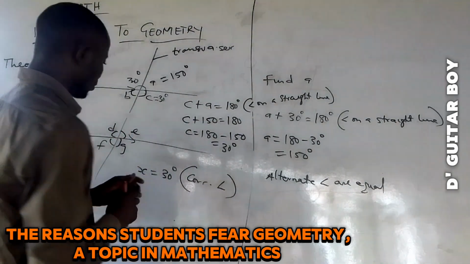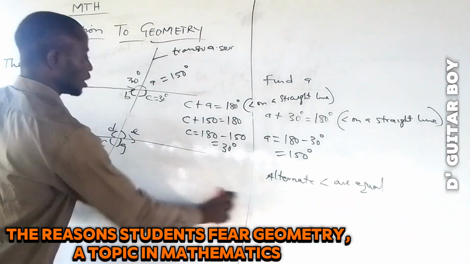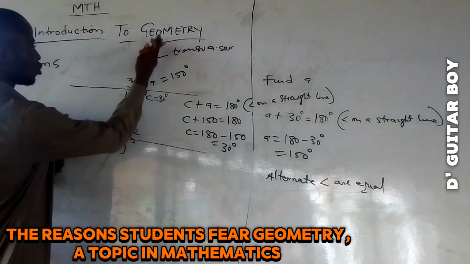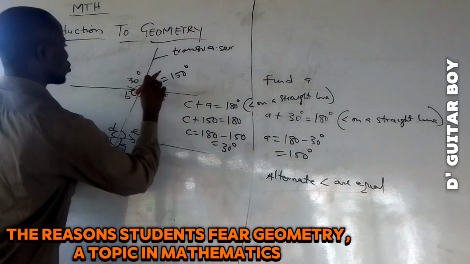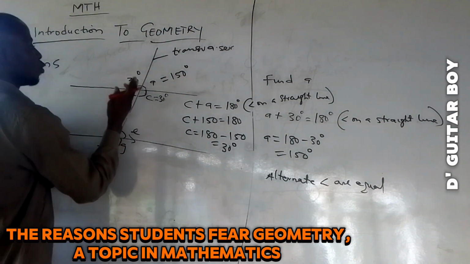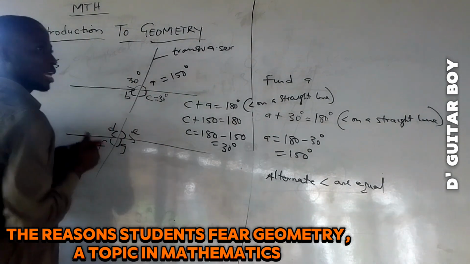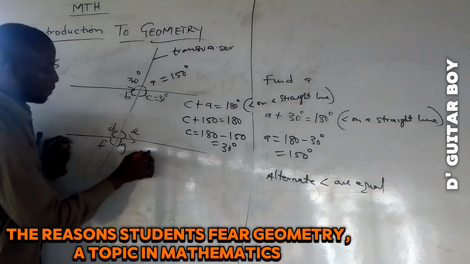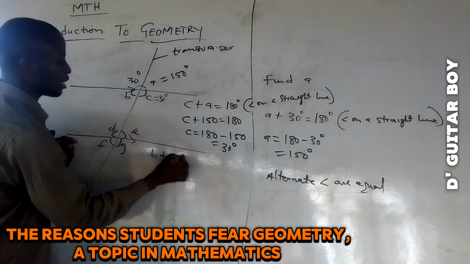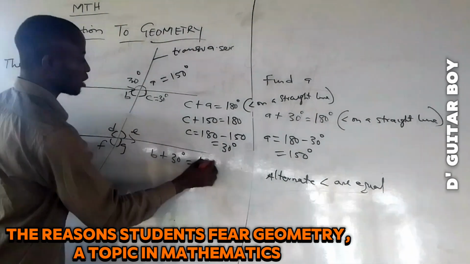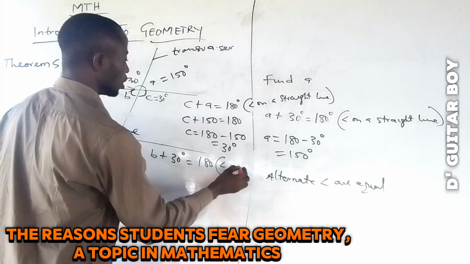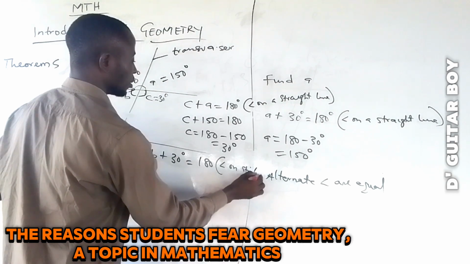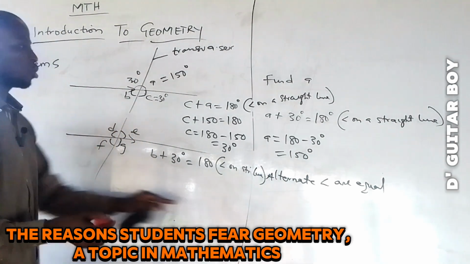Okay, now I can calculate B also. I will say B, because this is a straight line. We have already used this to get this. This is another straight line. We use it to get this. We can still use it to get this one by saying B, which is what we want to calculate now. B plus 30 degrees equal to 180. What's the reason? Angle on a straight line. You write it completely because of space.